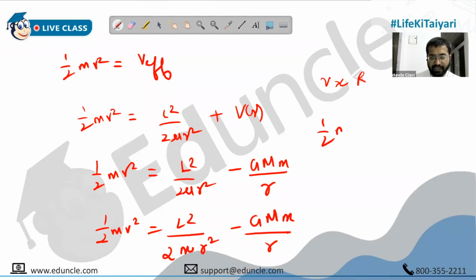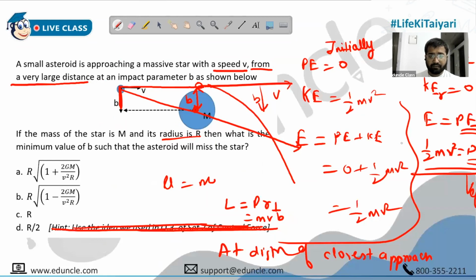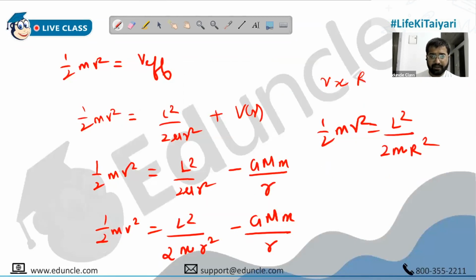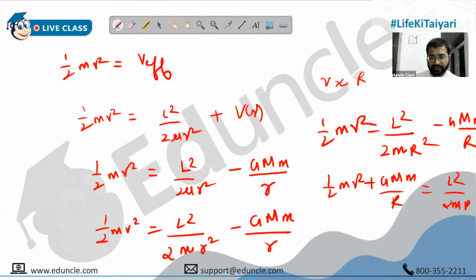So we have got half mv square is L square upon 2m r square minus GMm upon r. So we have got half mv square plus GMm upon r is L square upon 2m r square.